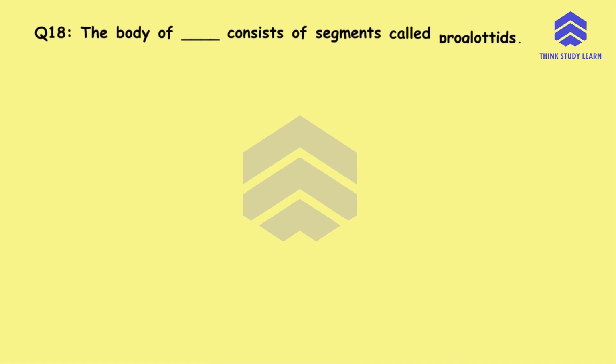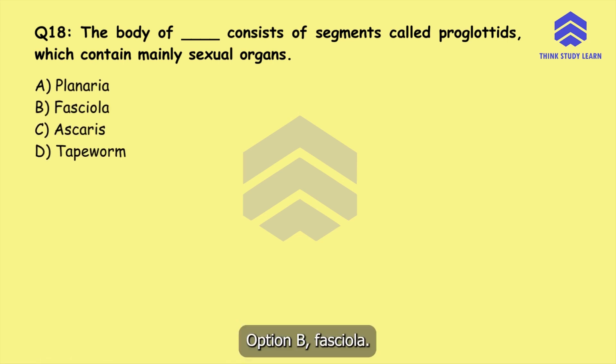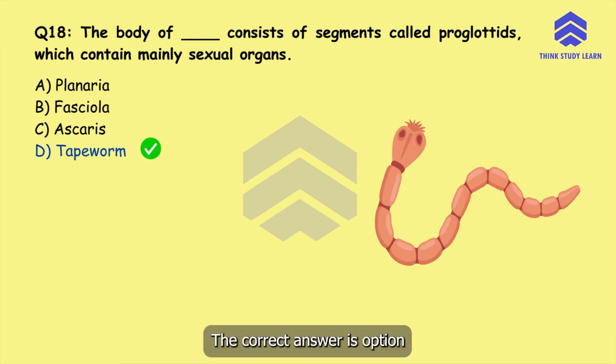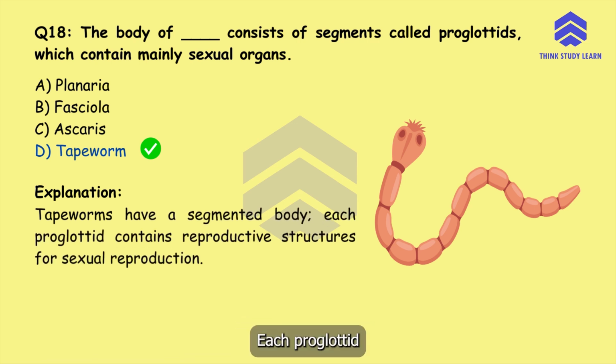Question number 18. The body of dash consists of segments called proglottids, which contain mainly sexual organs. Option A, planaria, option B, fasciola, option C, ascaris, or option D, tapeworm. The correct answer is option D, tapeworm. Tapeworms have a segmented body. Each proglottid contains reproductive structures for sexual reproduction.